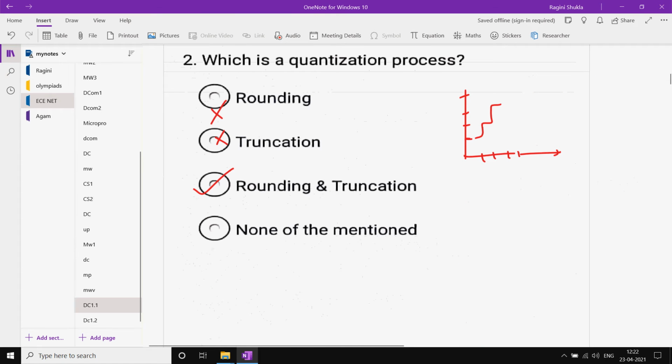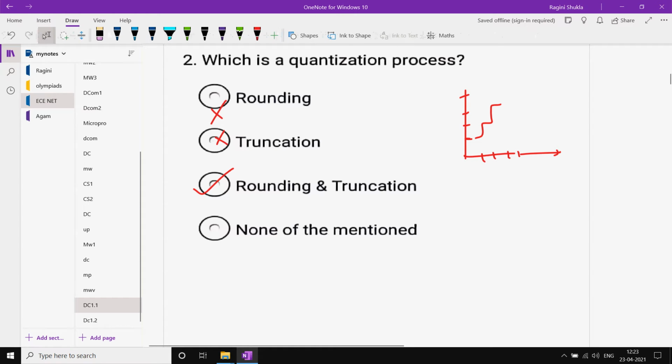See, quantization is what? Quantization means the process of constraining an input from a large value of the input. Quantization means what? That it is the process of restricting the value of the input signal from a continuous or otherwise large set of numbers to a discrete set. That means integers.